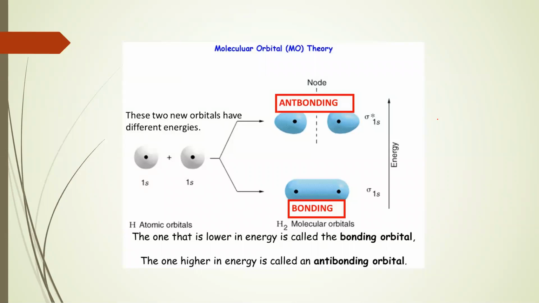We can also write it like this: antibonding molecular orbital, A.B.M.O. And similarly, for bonding molecular orbital, we will utilize only B.M.O.